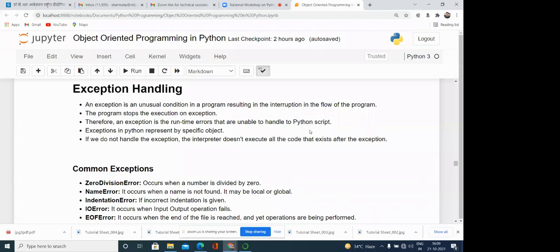So what is the procedure to do the exception handling? Most programming languages, either Java or Python, have some predefined conditions. Like we are writing the program and the file is not there. Suppose we are using a particular variable but we have not declared it anywhere. Or we have created an object of a class, and by using that object we are writing something, but the object is pointing to null. So this can be a particular error.